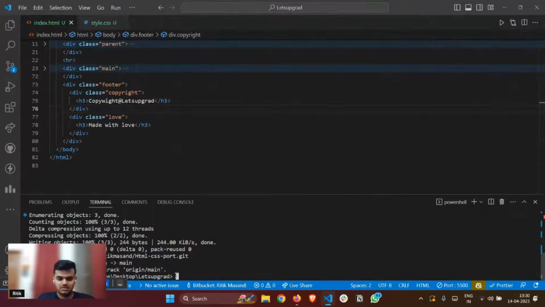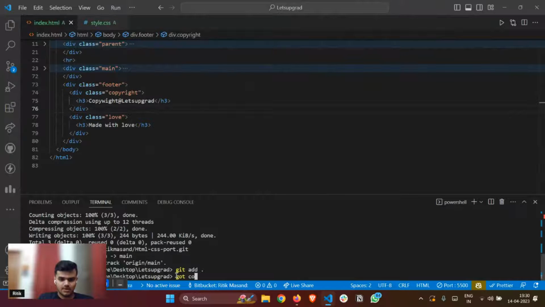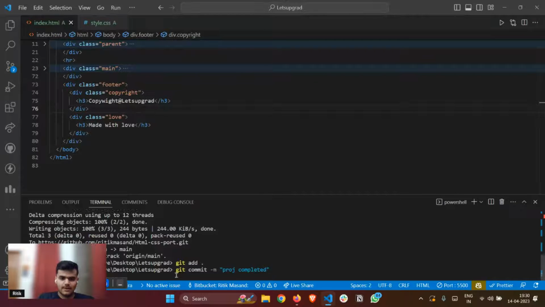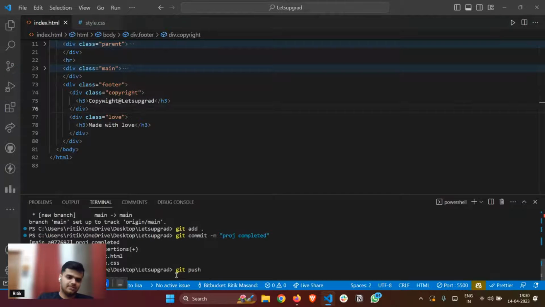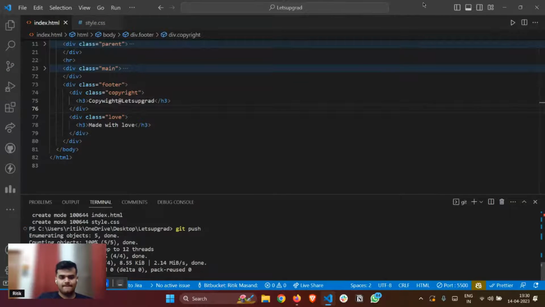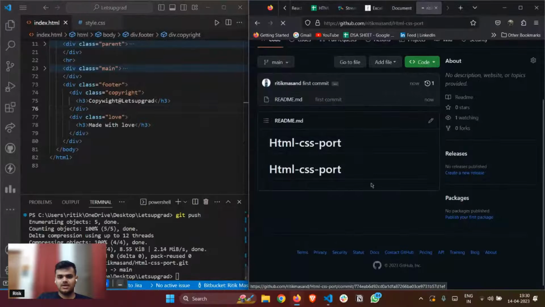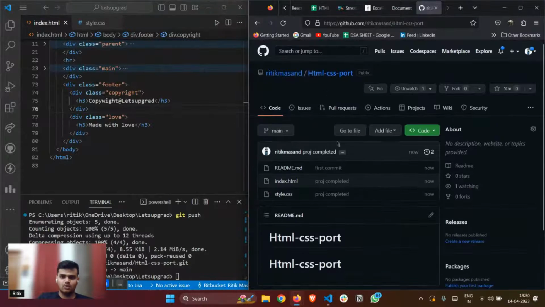Let me add the code as well. So this is git add dot, git commit -m, project completed, and I'll just push it. Git push. Right, and here you go. Let me open it again, and here I have the whole code.